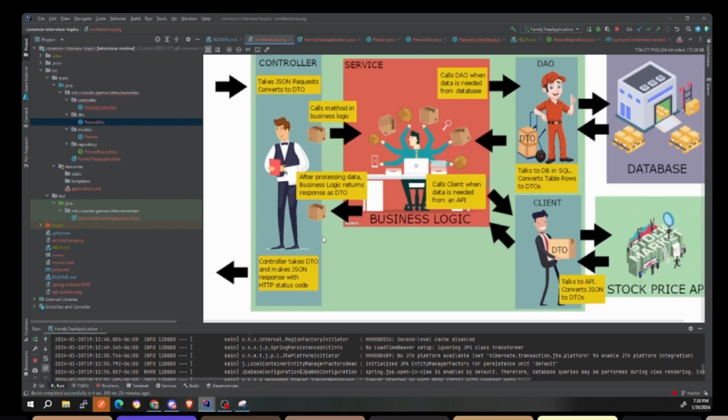Any questions on this? So as a controller, is that where you have your throws exception, or is that the service? The service throws the exception, and then the controller will capture it and figure out what kind of response to do with it. HTTP response? Yeah, what kind of HTTP response.